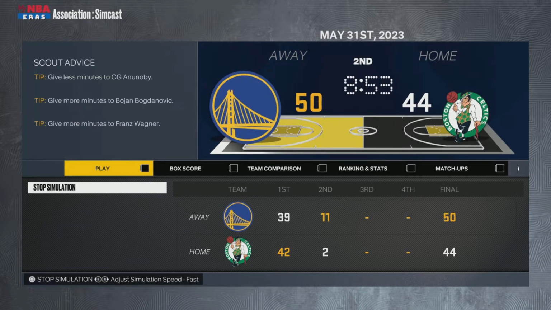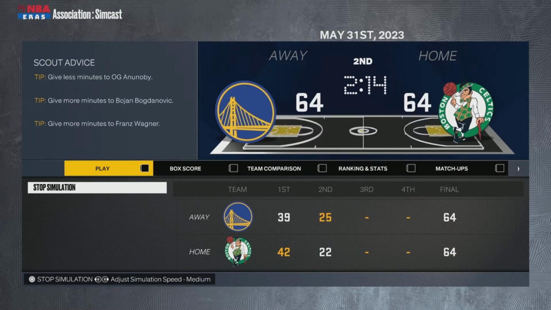So moving into Game 4 now, we're simcasting again on this one. Back and forth game.